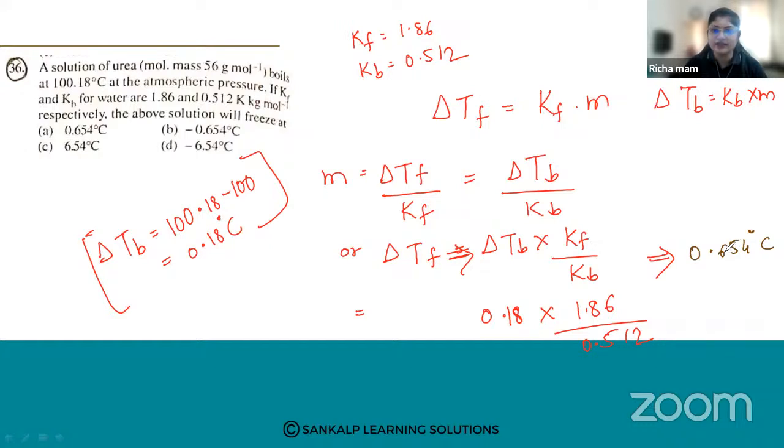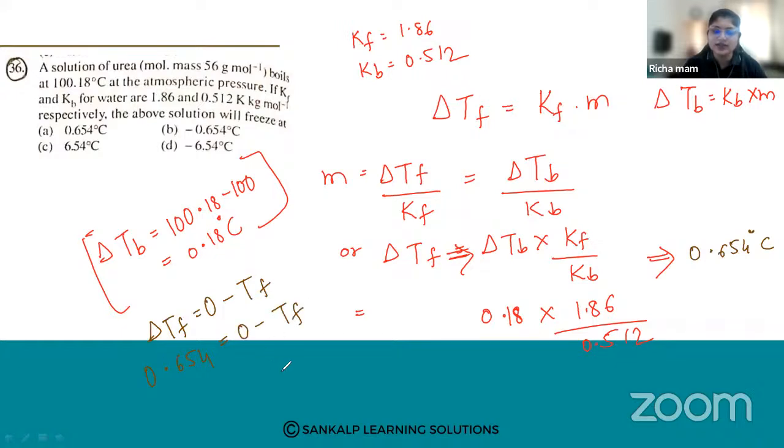Now we have the freezing point of pure water. We know that the freezing point of pure water is 0 degrees Celsius. So delta Tf is equal to 0 minus Tf. What is delta Tf? We got it as 0.654, which is equal to 0 minus Tf.